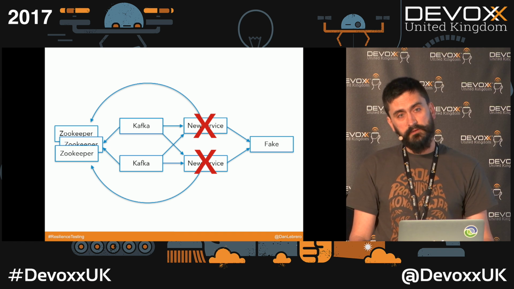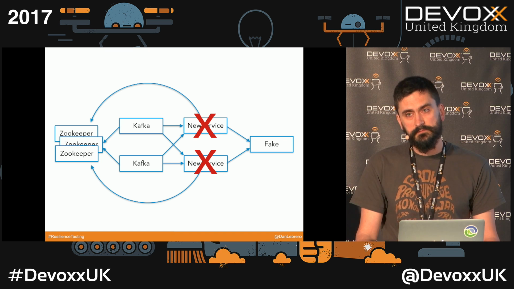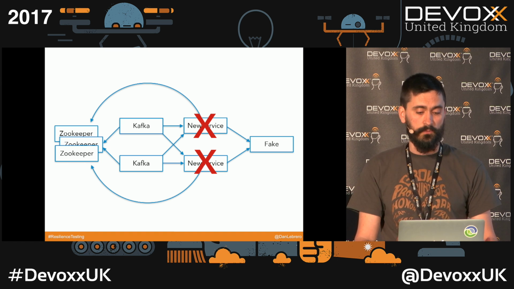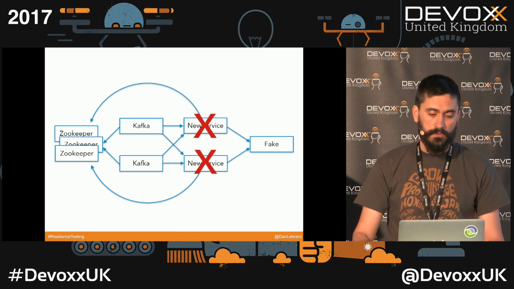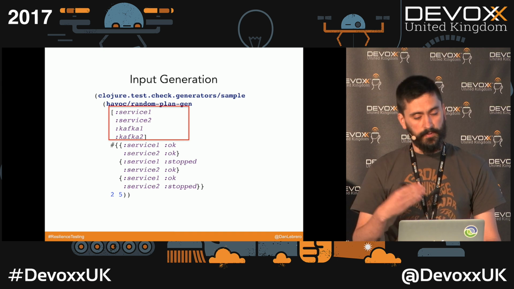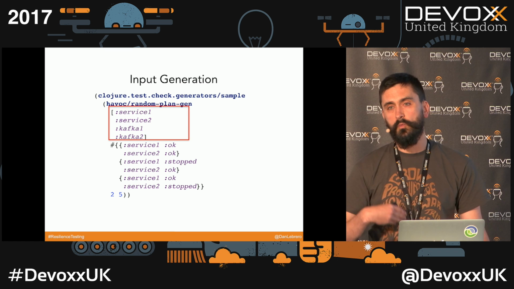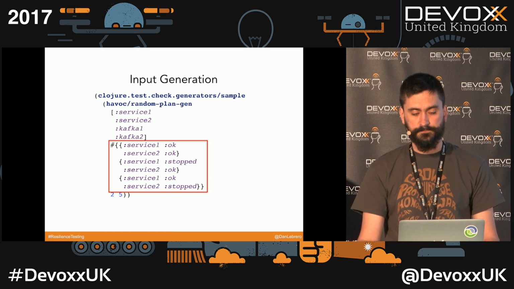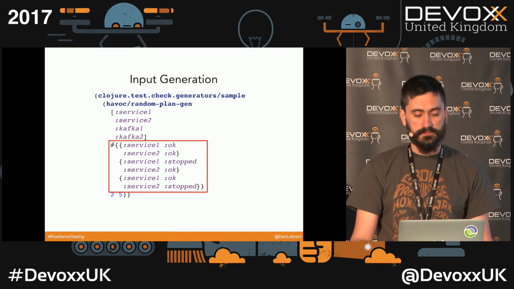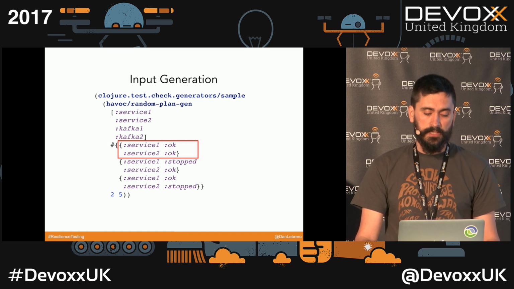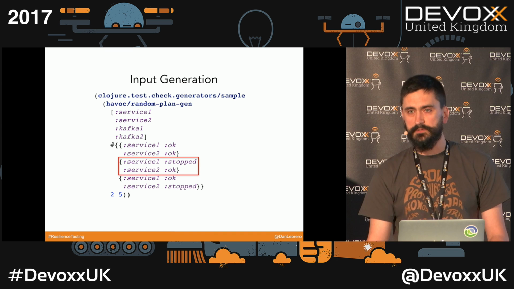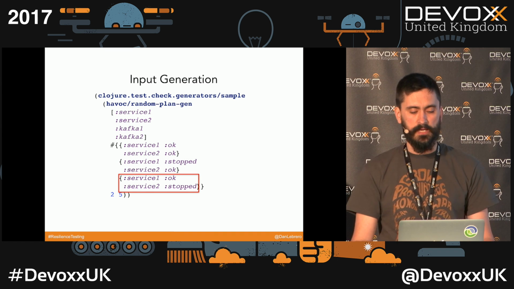We also need to specify what are the healthy states of our application, so in which states we expect the application to be working. So in the library, a part of deciding what things you want to break, to play around with, you need to specify which are the healthy states of the application. In this case, we are saying that there are three states. Both services have to be up and running, or service 1 can be stopped, or service 2 can be stopped. So one of the two services has to be up and running.